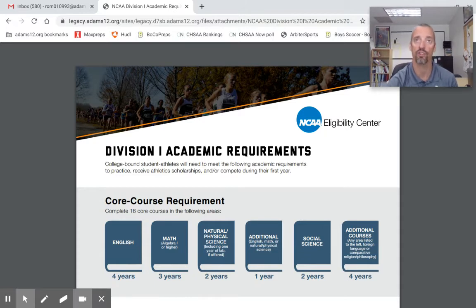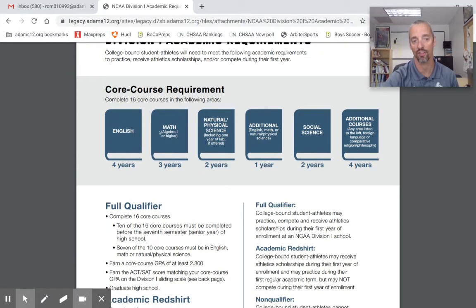The short version is, when you want to be eligible for college athletics through this process, you need to have, among other things, a combination of a certain number of classes, a certain GPA in those classes, and a certain standardized test score. For the number of classes, they call those the core course requirements. You can read about this. You can see right here, as an example, there are 16 core courses that you must have. They are broken down as follows.